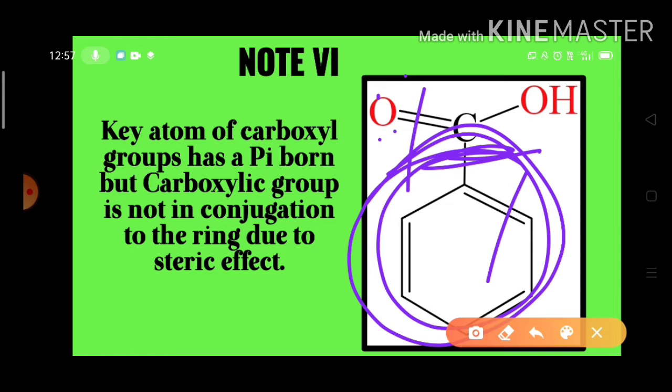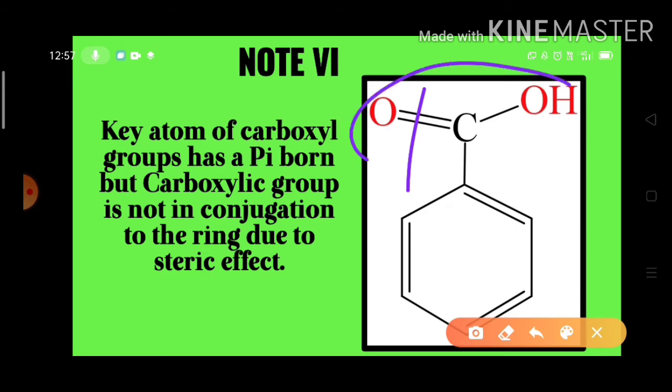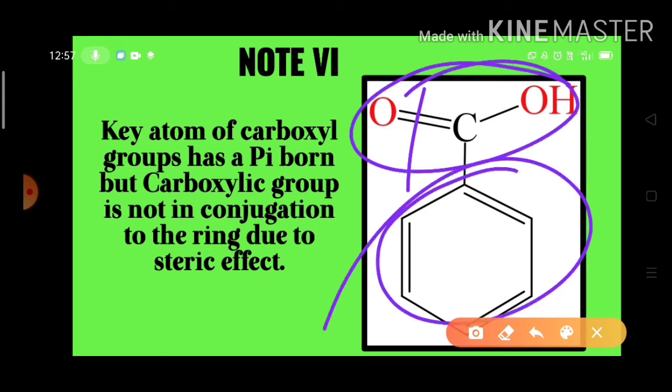That means this carboxylic acid group and benzene ring do not lie in the same plane. For the conjugation to occur, all the species should lie in the same plane. Otherwise, conjugation is not possible. So, due to the geometry of the carboxylic acid, that is known as steric effect, there is no possibility for the conjugation.